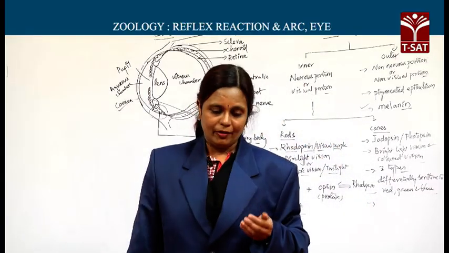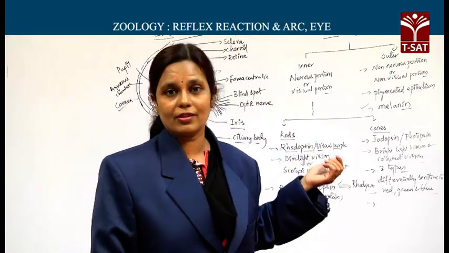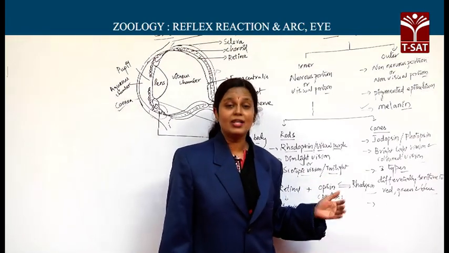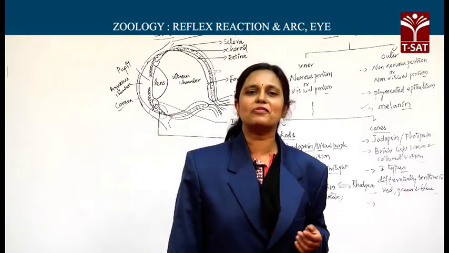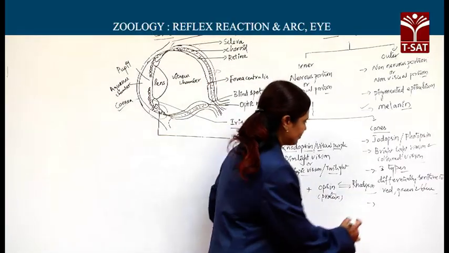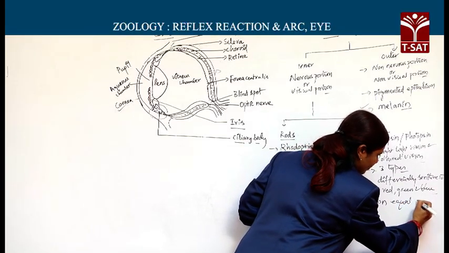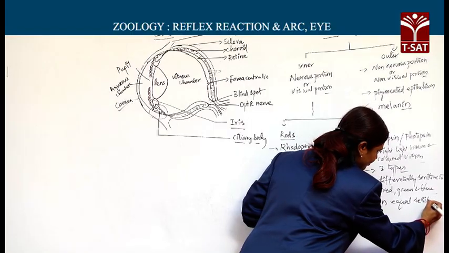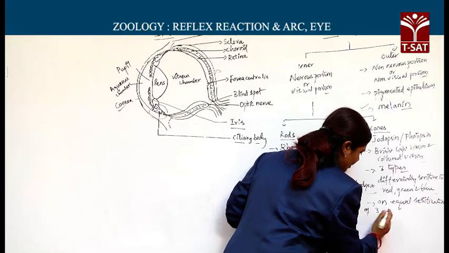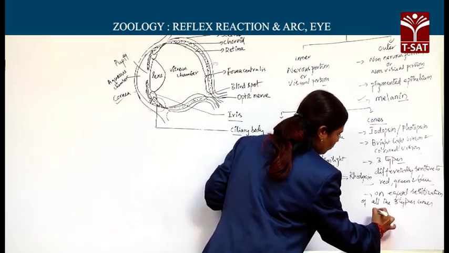Next, we said they are differentially sensitive to 3 different colors. Suppose they are equally sensitized. When all the 3 classes of cones are equally sensitized, then the image formed is white in color. This is called the trichromacy concept.